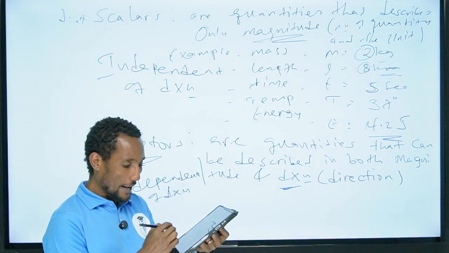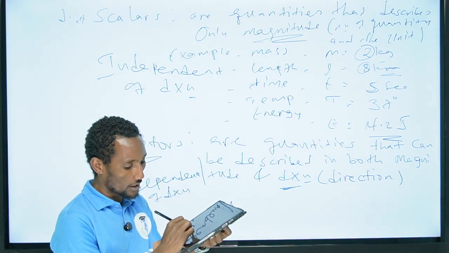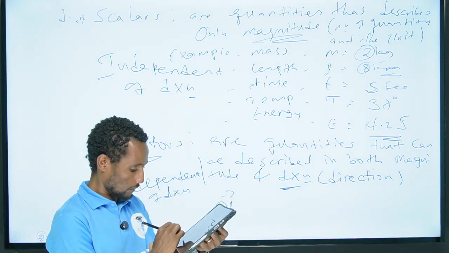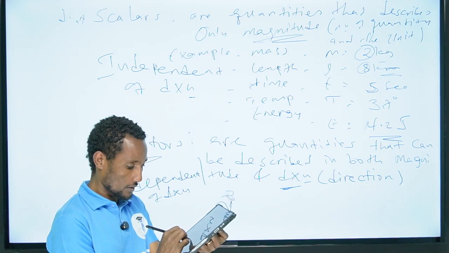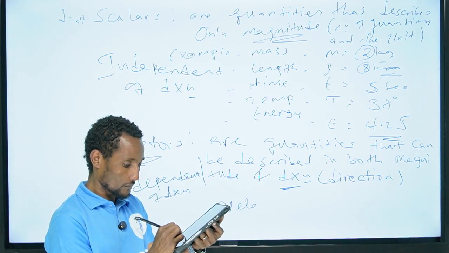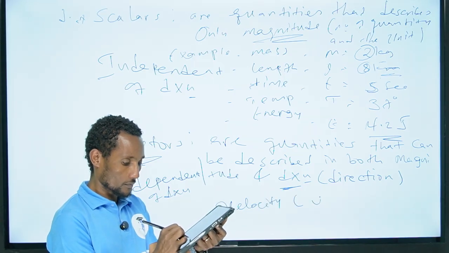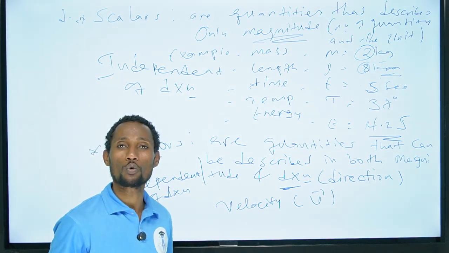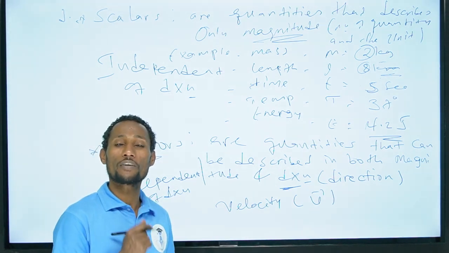Dependent on direction, like velocity. The velocity V has what? An arrow overhead on the symbol of the vector velocity.